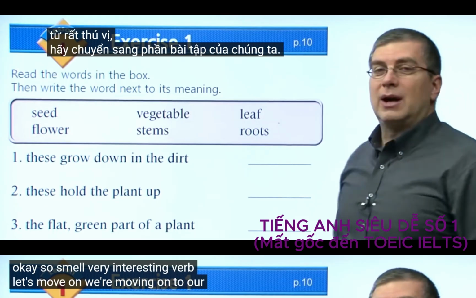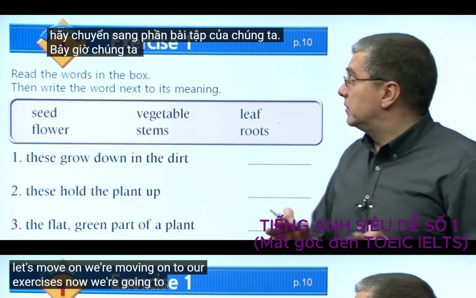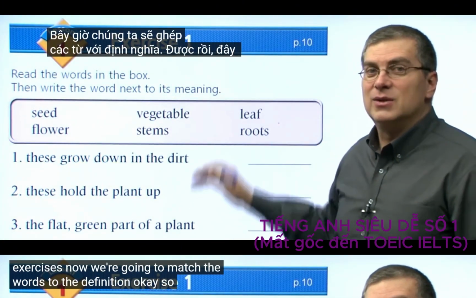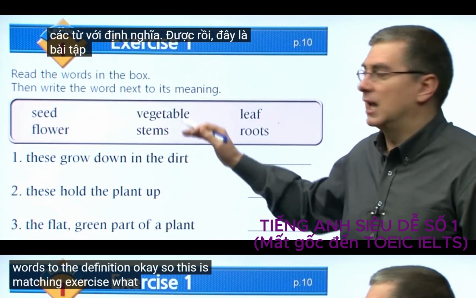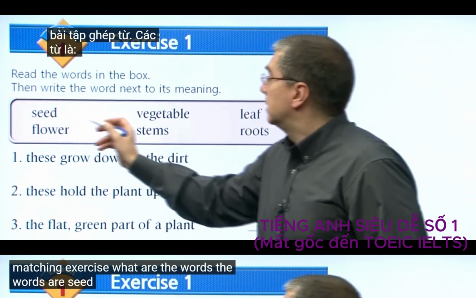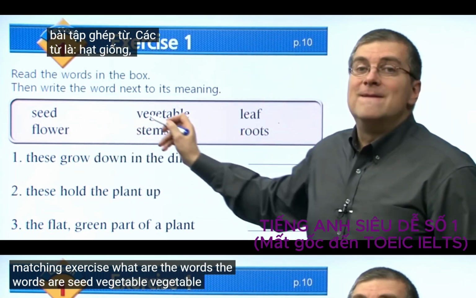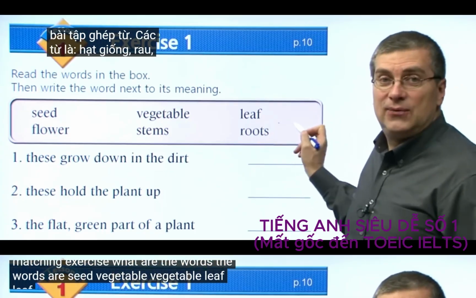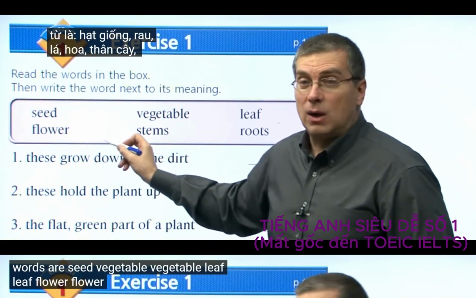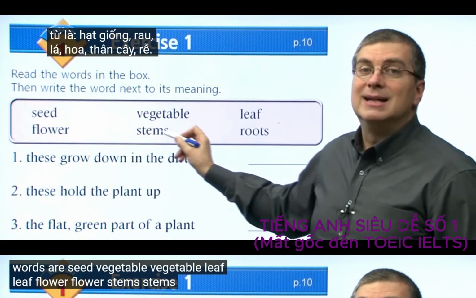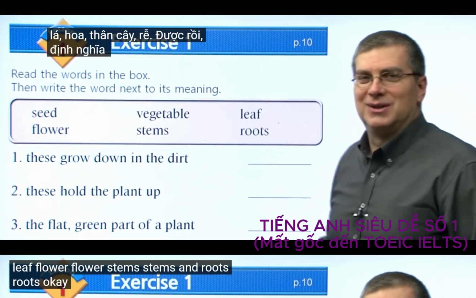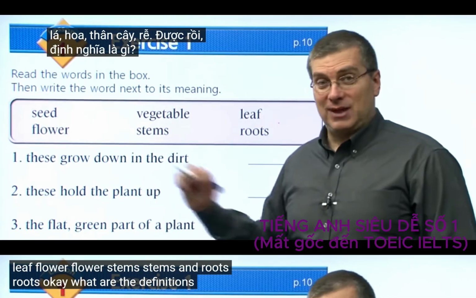We're moving on to our exercises. Now we're going to match the words to the definition. Okay? So this is a matching exercise. What are the words? The words are seed, vegetable, leaf, flower, stems, and roots. Okay? What are the definitions?